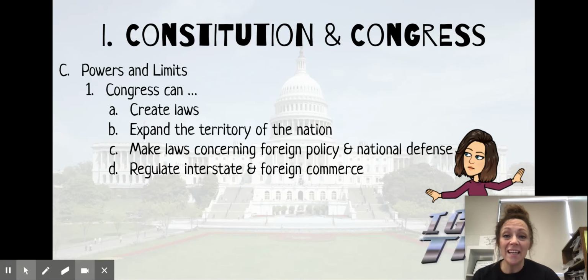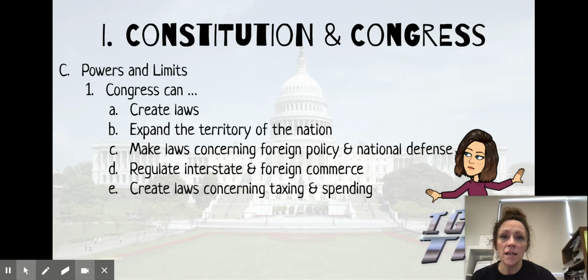They can also regulate interstate and foreign commerce. So we already know that interstate commerce is anytime money is going back and forth across state lines, right? So we've talked about that in Gibbons v. Ogden. We've talked about that in Heart of Atlanta Motel. They also have the authority to regulate foreign commerce. So if we're trading with other nations, that falls under foreign commerce.